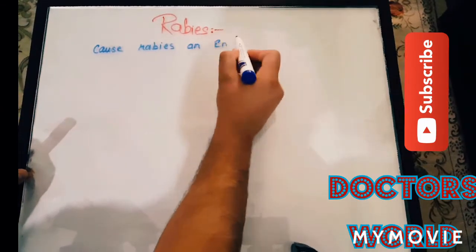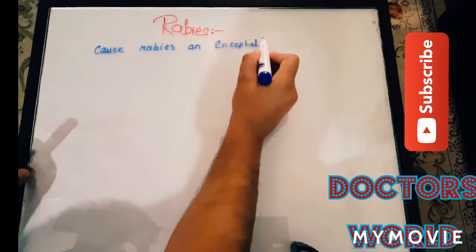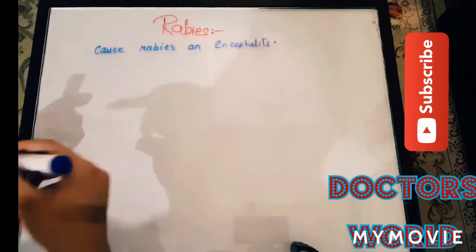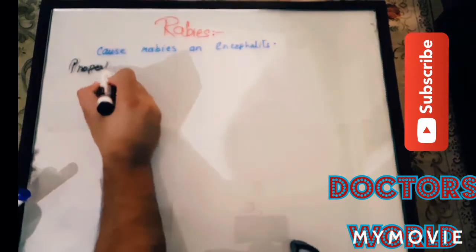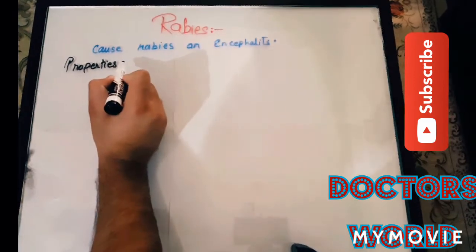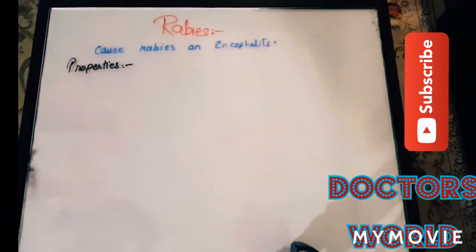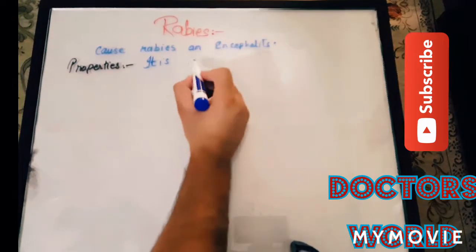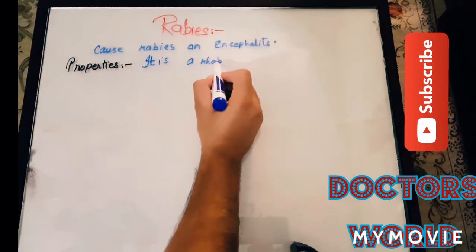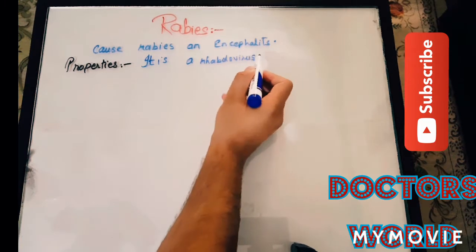Rabies virus is responsible for causing rabies, that is an encephalitis. Important properties. The important properties of rabies virus are the following. It belongs to the rhabdovirus family.